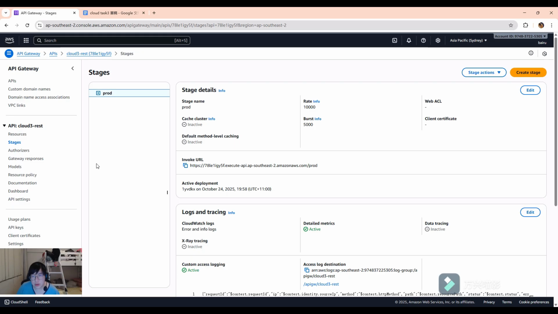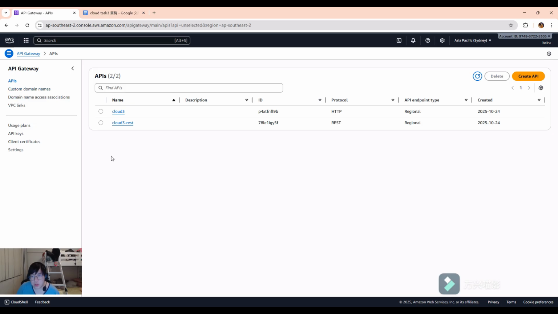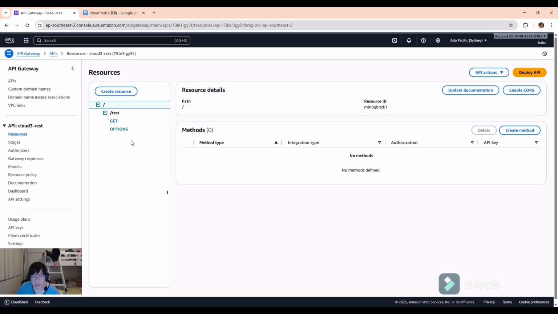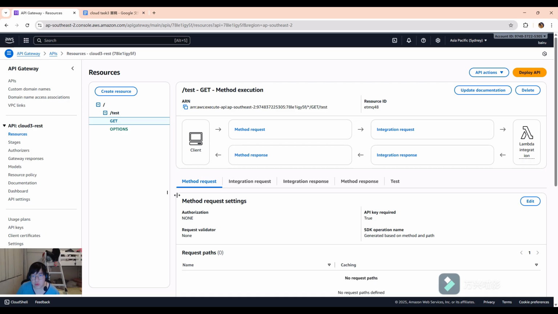Now we have already created our minimum API. So we want to make our API safer. So we need to get an API key. We need to open our API, choose our API, and go to resource and get. And now we can see the API key required. It should be closed in the beginning, so we need to open it.